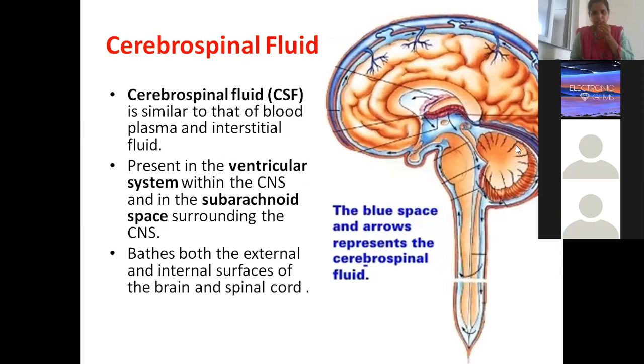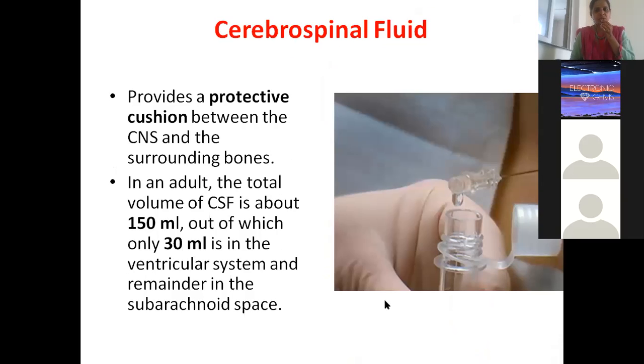Let us see the circulation of CSF from this picture. In this cerebral hemisphere we have the lateral ventricle. From the lateral ventricle, through the interventricular foramen, CSF moves to the third ventricle. From the third ventricle, through the cerebral aqueduct, it moves to the fourth ventricle. From the fourth ventricle, it enters the central canal. When we talk about the fourth ventricle, we will see it has three openings. As we proceed in today's class, we will see the foramen of Luschka and foramen of Magendie, through which the CSF enters the subarachnoid space. That is the circulation of CSF.